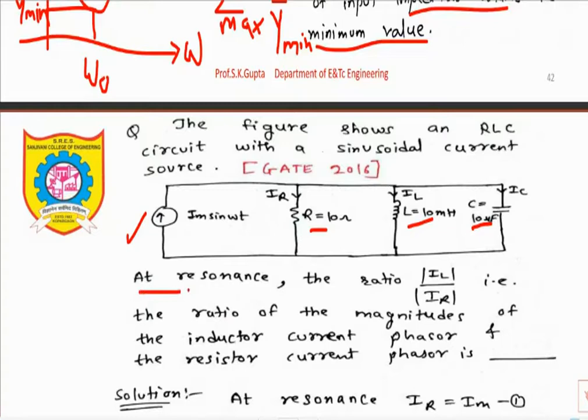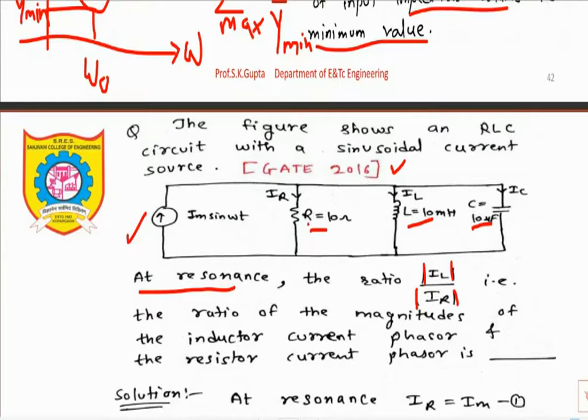At resonance, the ratio of the magnitude of the inductor current phasor IL to the resistor current phasor IR is asked. This is a GATE 2016 question and it is a numerical answer type question. That means you have to fill in the answer here. Options are not available.